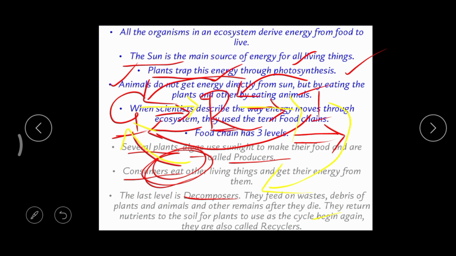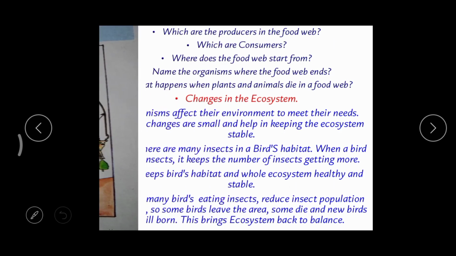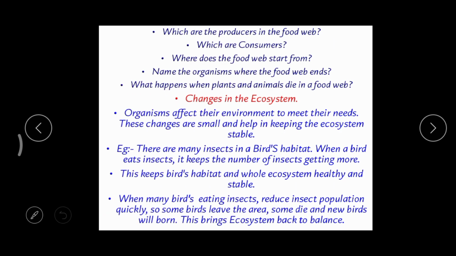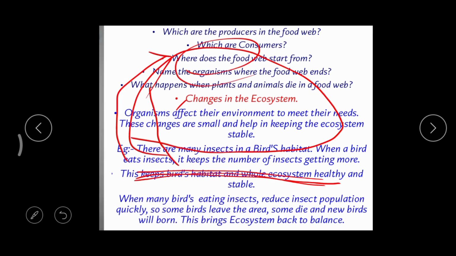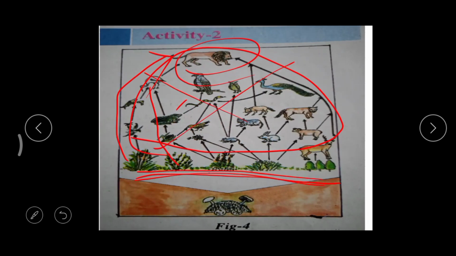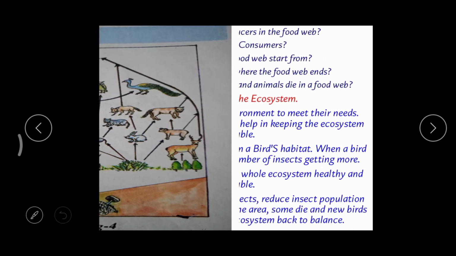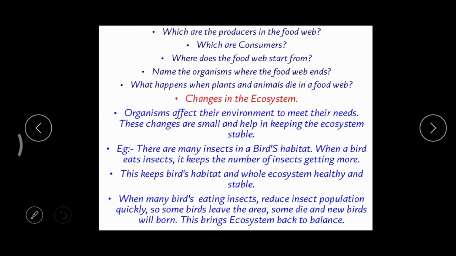The next: what happens when the plants and animals die in a food web? So when all these plants and animals completely die, then what happens? Then that ecosystem will disappear. That's it. Okay, right.